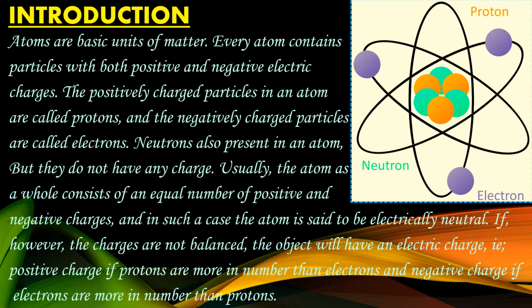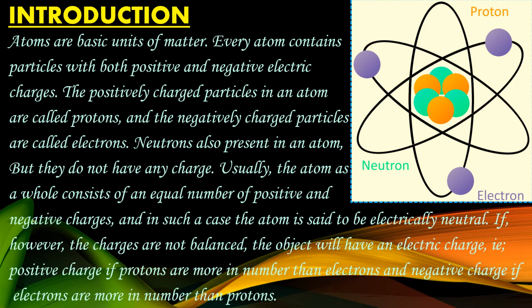Usually, the atom as a whole consists of an equal number of positive and negative charges. That is, the number of protons and electrons in an atom will be the same. In such a case, the atom is said to be electrically neutral.